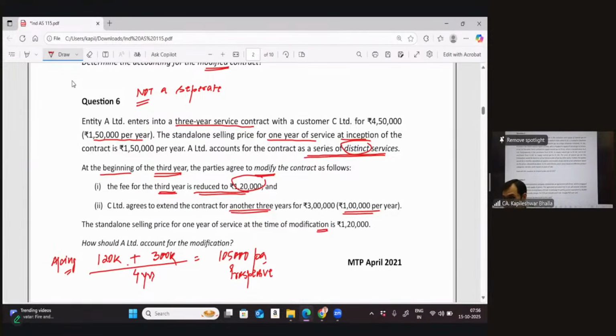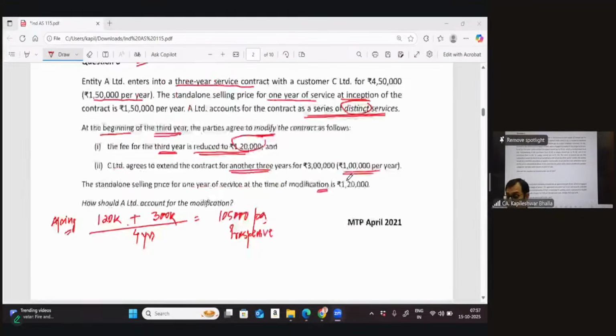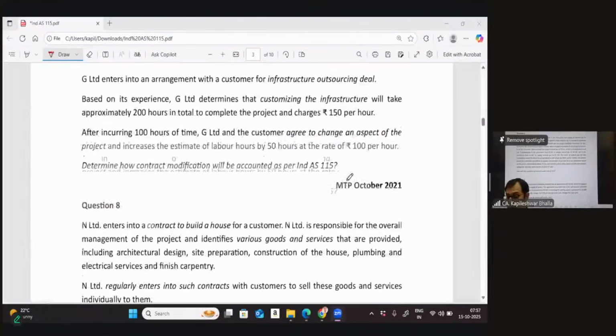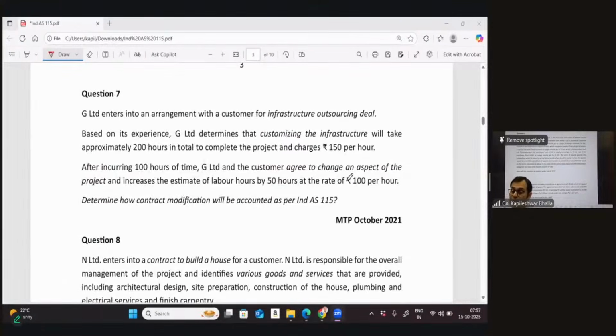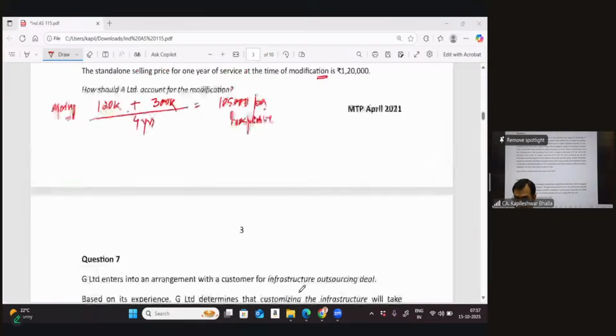Wonderful. Okay, so this is another input on the modification. I think we can see that we've done 2 questions on the concept of modification. Now let's go on to the next one with you. So you can see the sequence that we are trying to cover all the issues in this case, starting with the scope of the standard to step number 1, and then on the contract modifications as well. Okay, let's go further. Okay, so could you scroll back for a minute, please? Yes, of course.